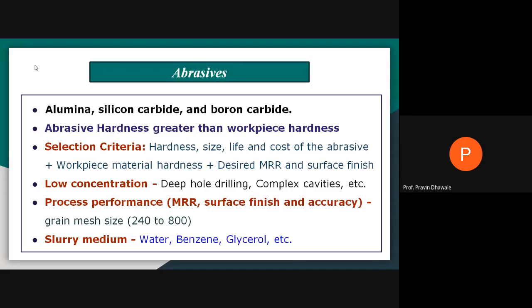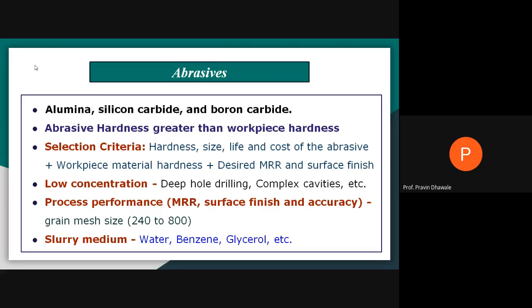The next important material that will be used in ultrasonic machining in order to remove the material from the surface of the workpiece is the abrasive, right? There are many types of abrasive, but in case of ultrasonic machining, we may use alumina, silicon carbide, boron carbide. These are the specific materials used as abrasive material.